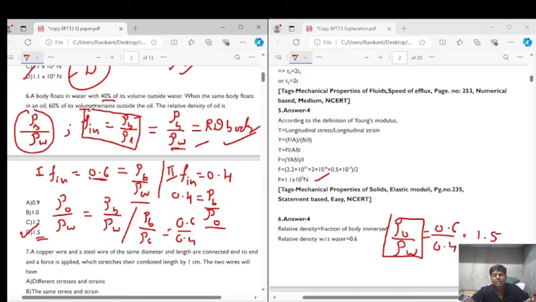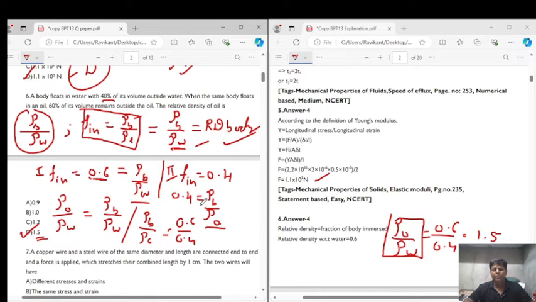So the percentage inside is 40%. So the fraction inside is equal to 0.4. Now 0.4 is again density of object upon density of the oil. So density of body upon density of oil is equal to 0.4.